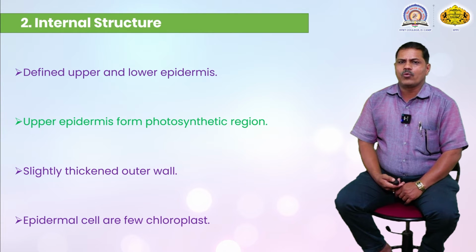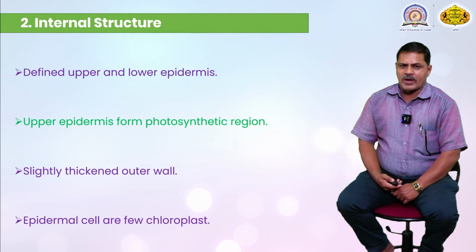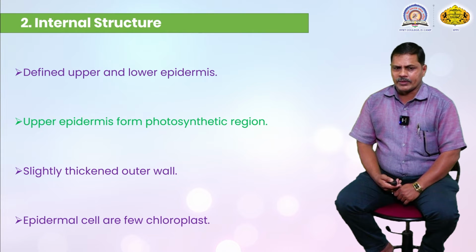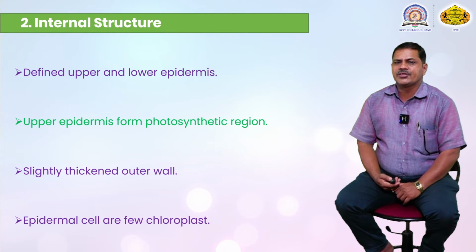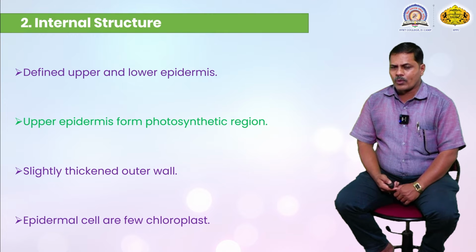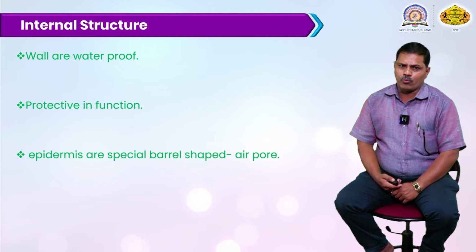The upper epidermis forms the photosynthetic region. They prepare their own food material, hence it is called the photosynthetic region, and it is greenish and flat-like in structure. These cells are present in the upper portion, and they prepare their food material. Their outer wall is slightly thickened. The outer wall is very thick and the lower portion of the wall is thin. Then in the epidermal cells, a few have chloroplasts present. These chloroplasts are very useful for the preparation of their own food material.